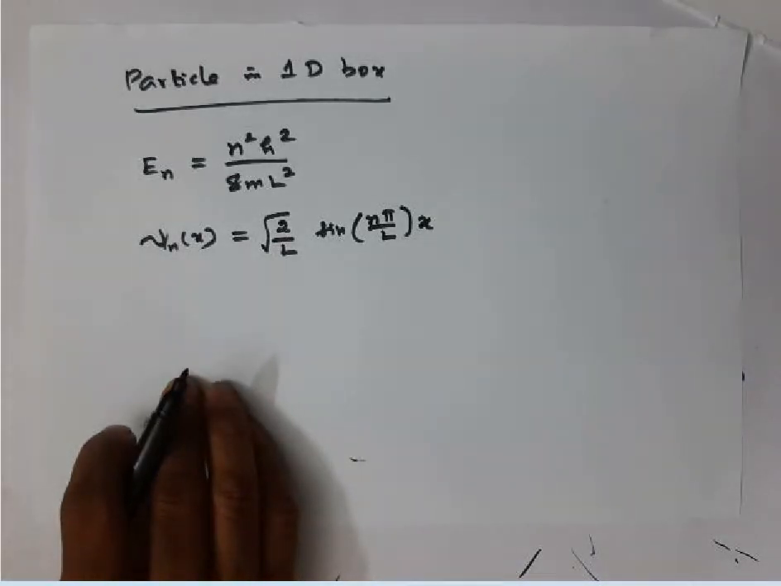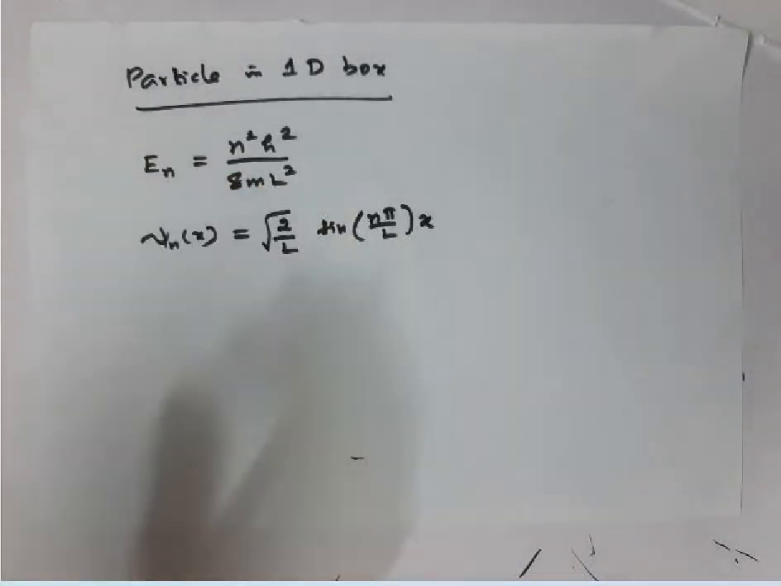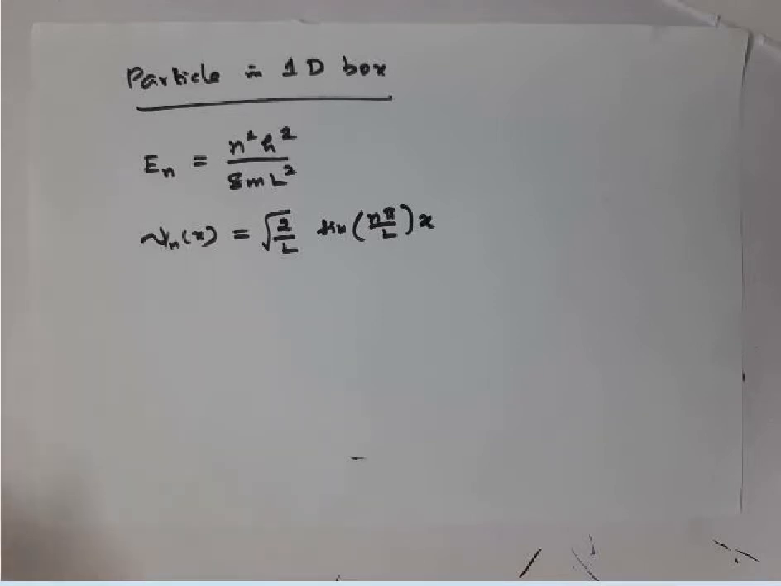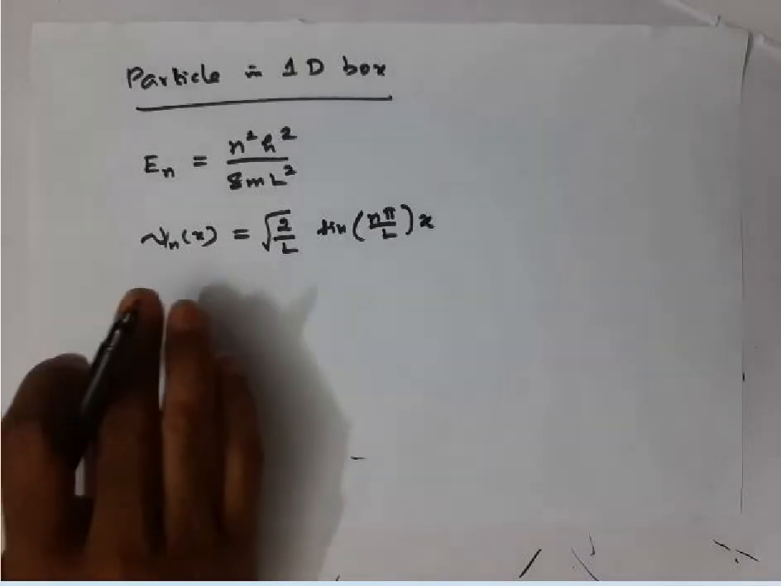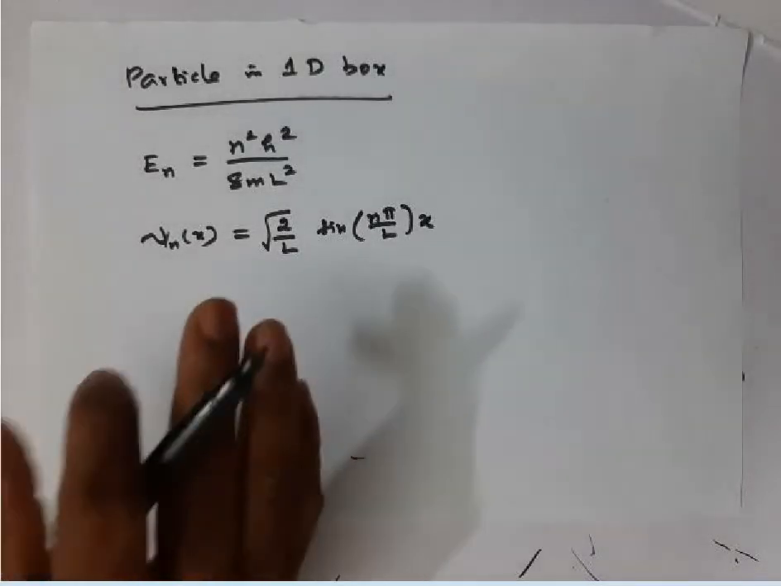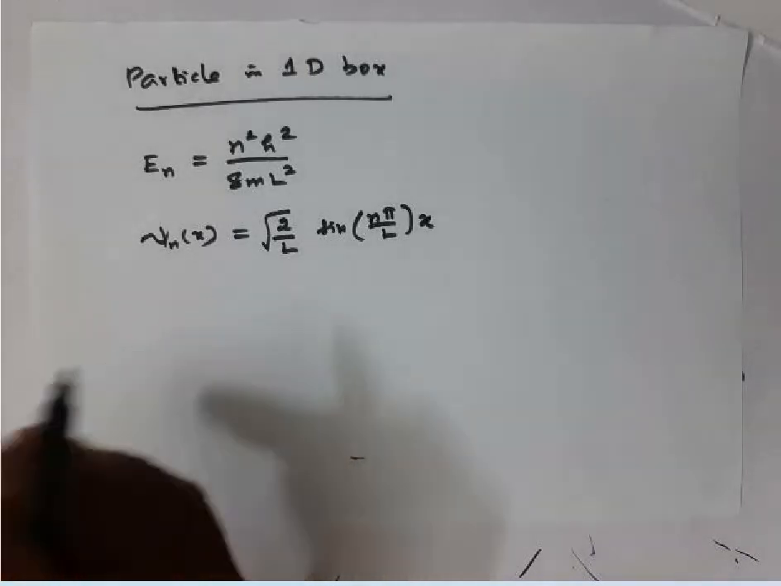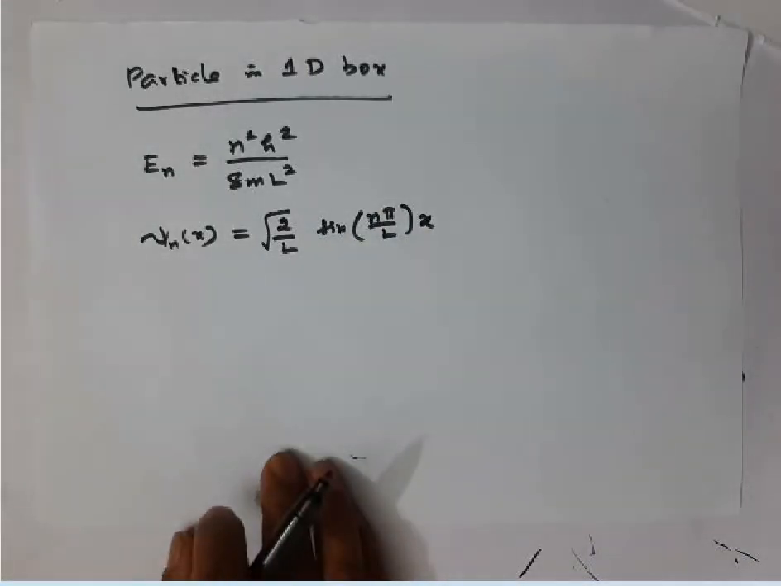Also I told you how to calculate the gap between adjacent energy levels, and how it is related to the box length. So many things we discussed. Then we also discussed in the last class how the wave function will appear for different quantum states.